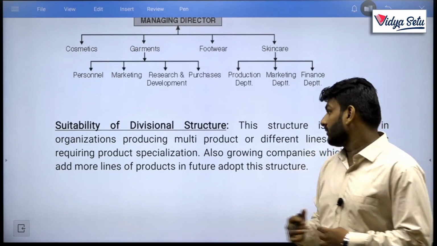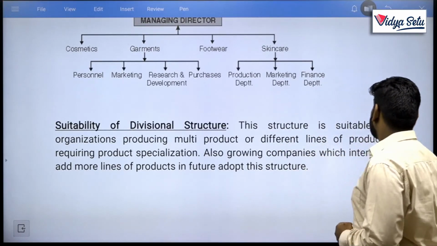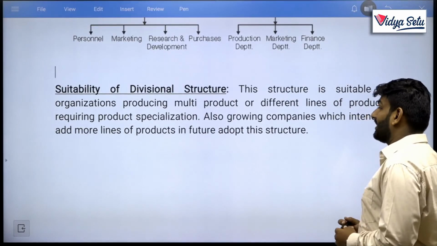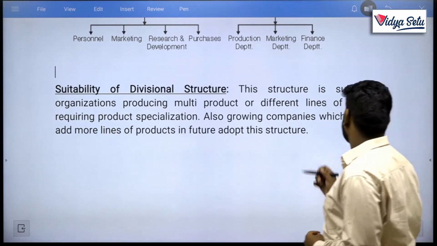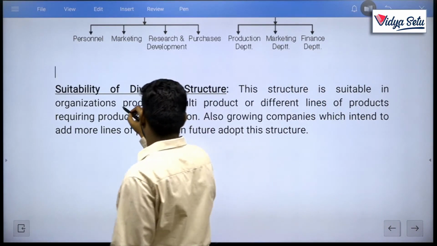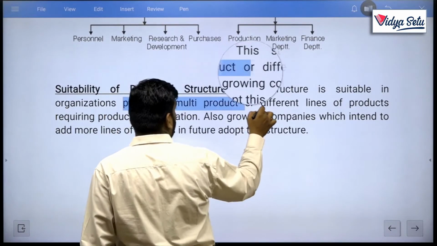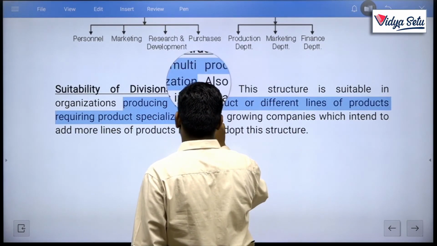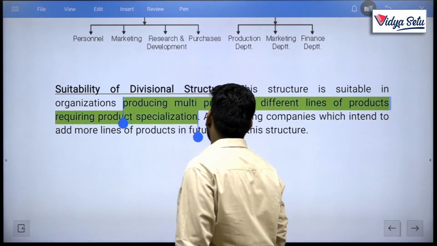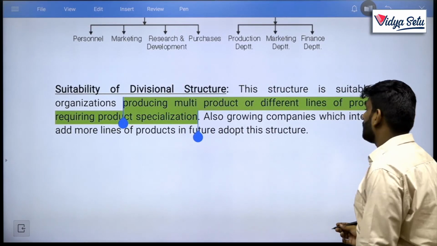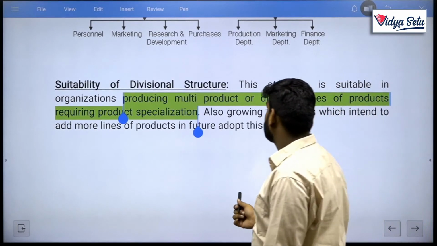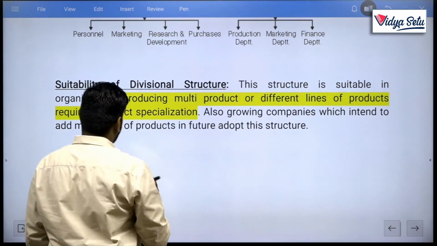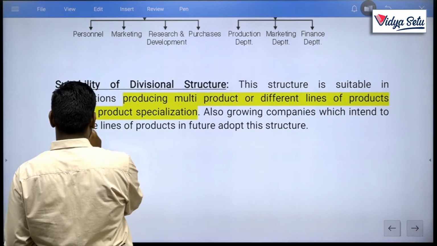This structure is suitable in organizations producing multiple products or different lines of products requiring product specialization. Also, growing companies which intend to add more lines of products in future can adopt this structure.